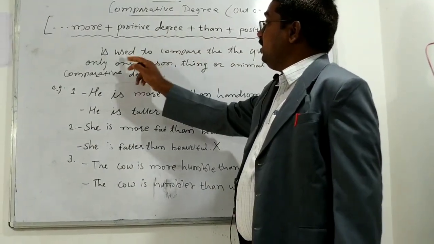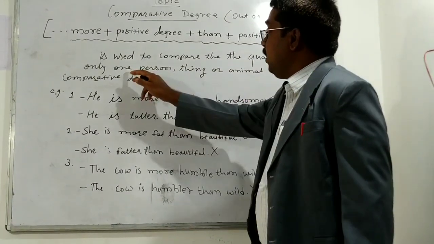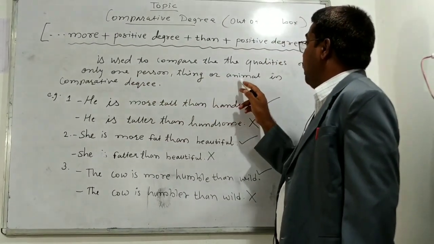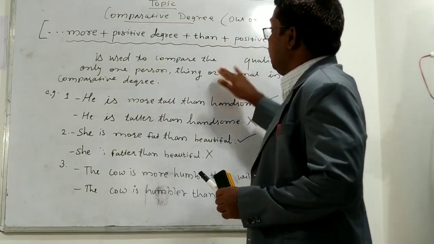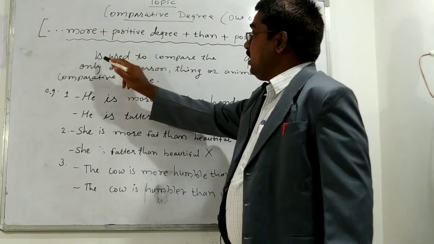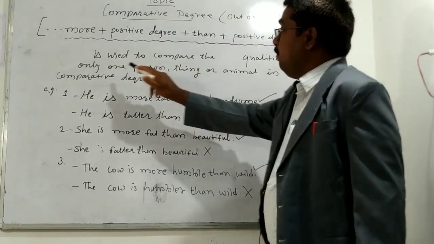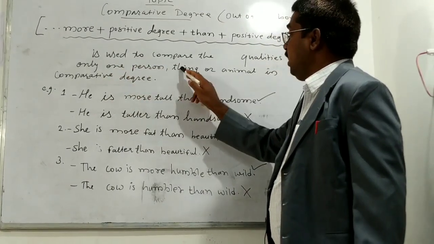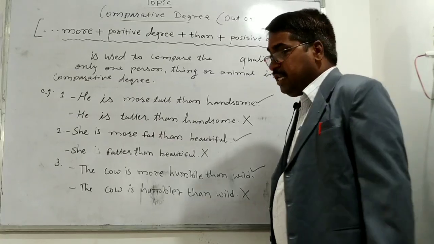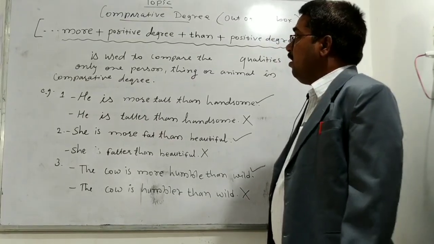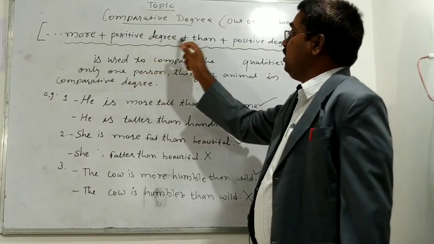This structure is used to compare the qualities of only one person, thing or animal in comparative degree. This is the definition, or the reason for which this structure is used.